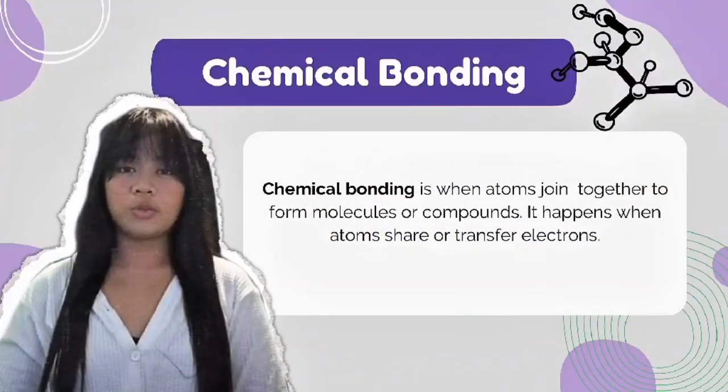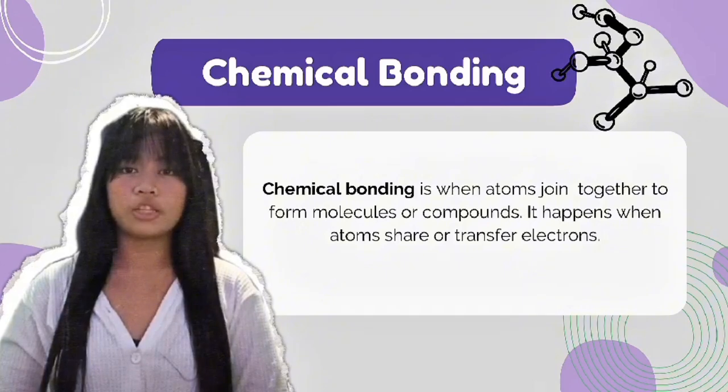Now, let's begin with the question, what is chemical bonding? Chemical bonding is when atoms join together to form molecules or compounds. It happens when atoms share or transfer electrons.